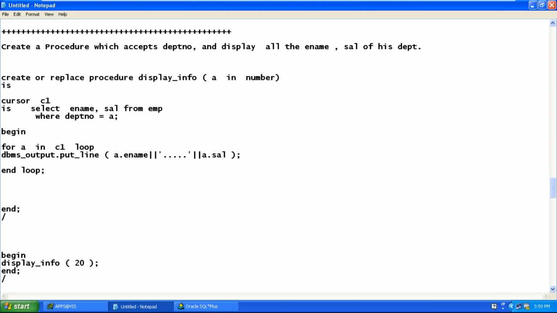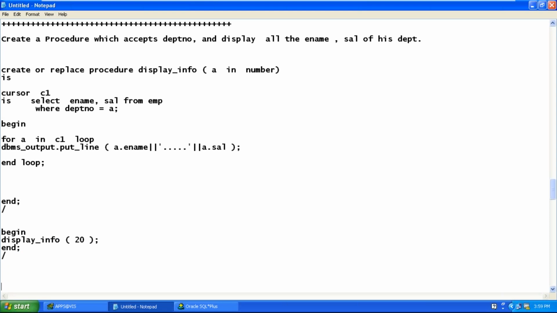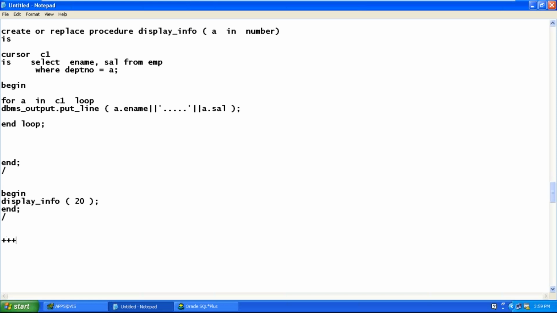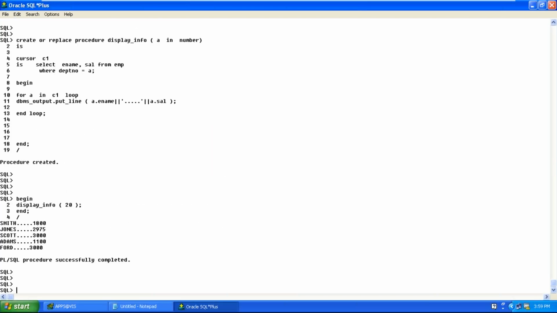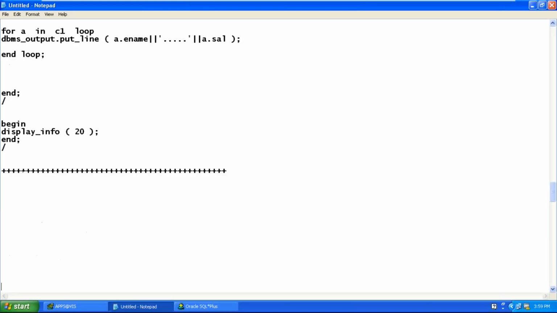Shall we try one more example? Can you give us one assignment? Yes, this is the assignment. I want you to come back tomorrow with this scenario. Create a table. The table name is student.